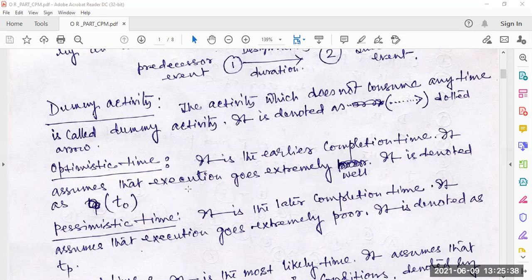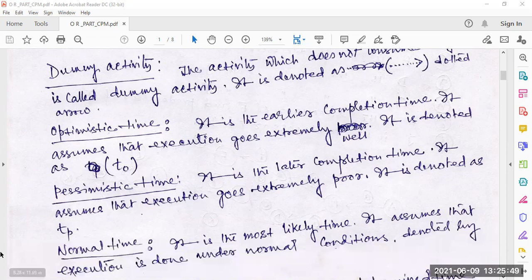It assumes that execution goes extremely well. It is denoted as T suffix naught, T0. T0 means the optimistic time. Now pessimistic time is the latest completion time.